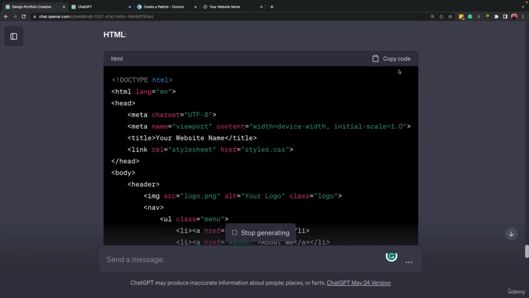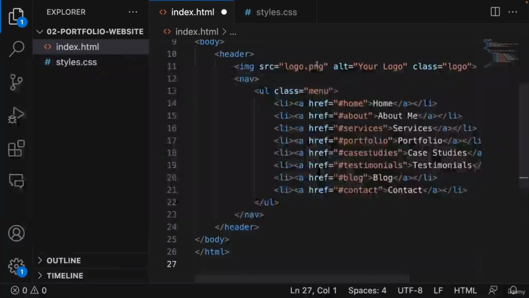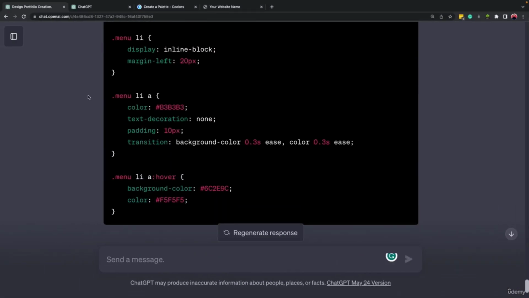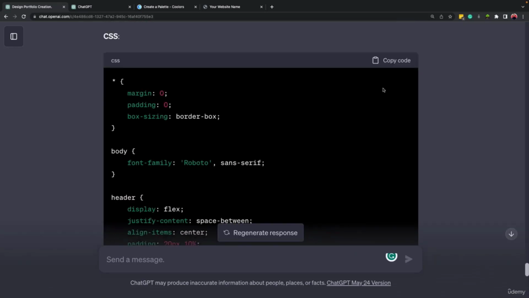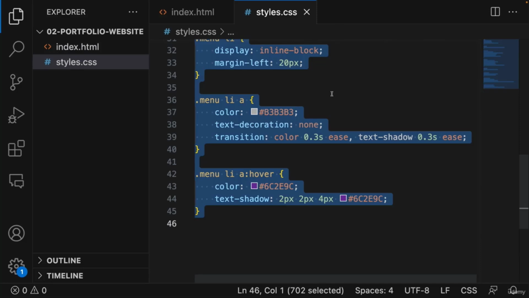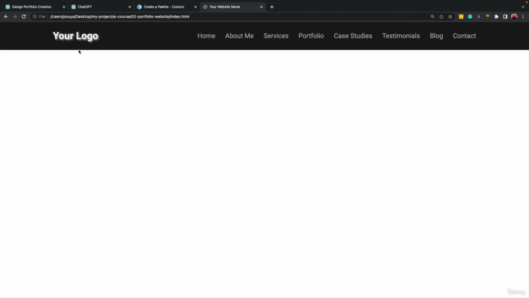I don't know if ChatGPT made some changes or not. So because of that, I'm going to come here and copy the whole HTML code and replace it here, save it. Let's come here. This is the CSS and yeah, that's all. Let's copy the CSS code, come here, select all and paste, save it. Let's come here. Let's make the size correct. Okay, now it's a little bit better. If you don't like it, you can make some changes.